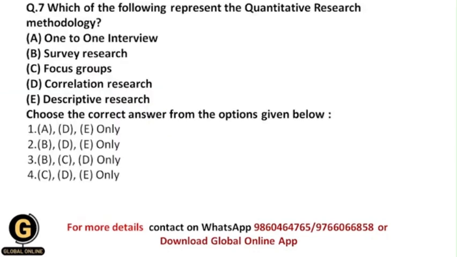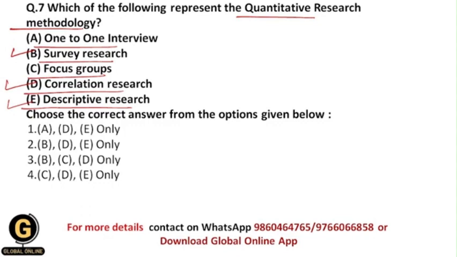Next is, which of the following represent the quantitative research methodology? Whether it is a one-to-one interview, survey research, focus groups, correlation research, or descriptive research. Now students, all of you now understand exactly what the quantitative research methods and the qualitative research methods are. So from these options, obviously survey research, correlation research, and descriptive research are the quantitative research methodologies,